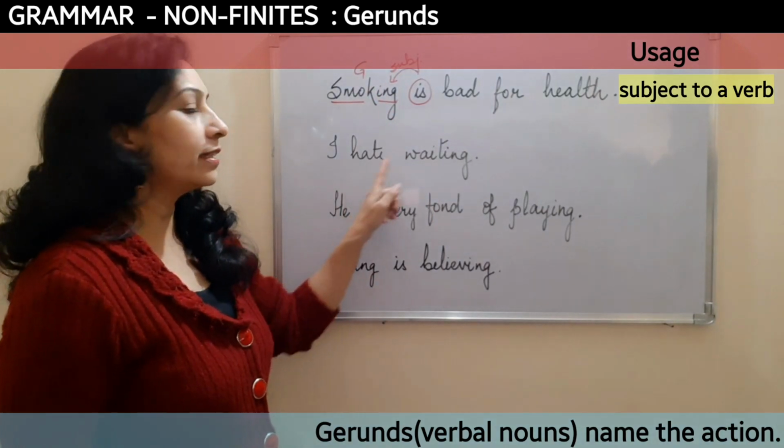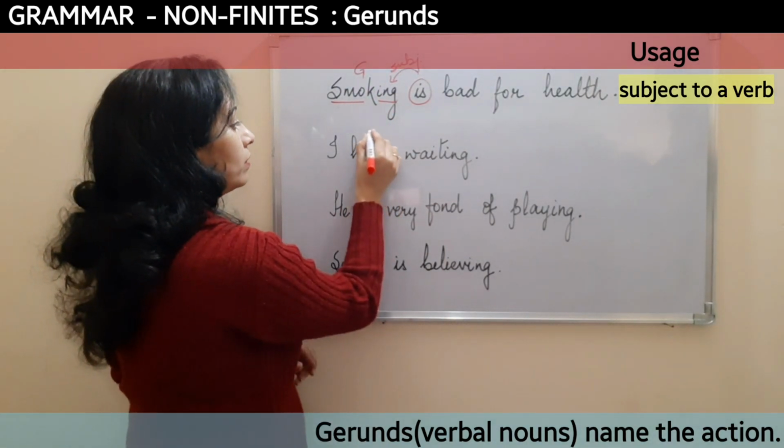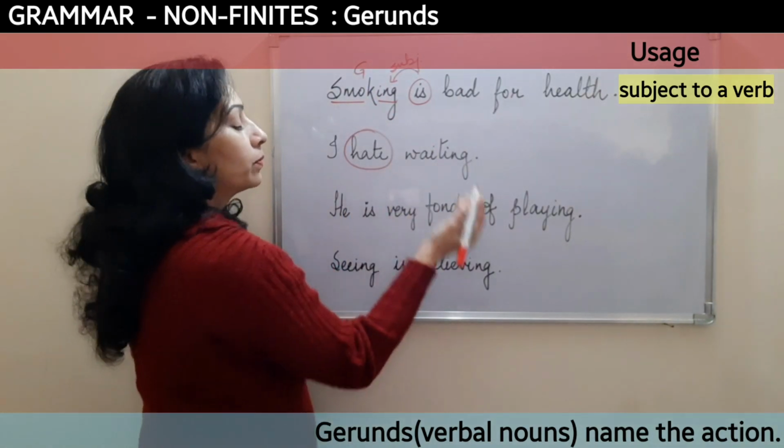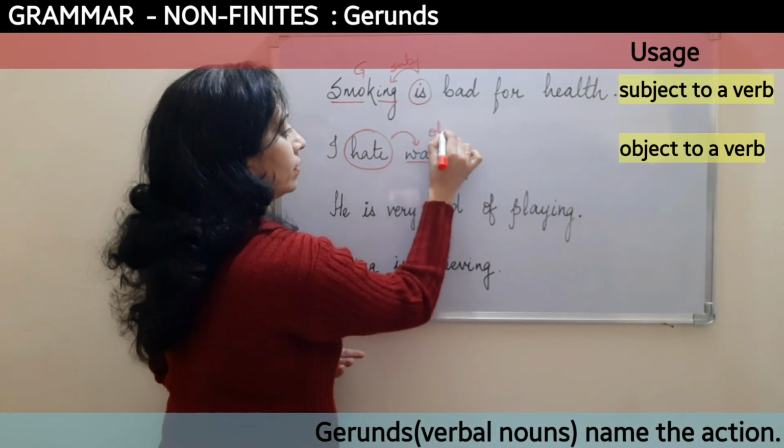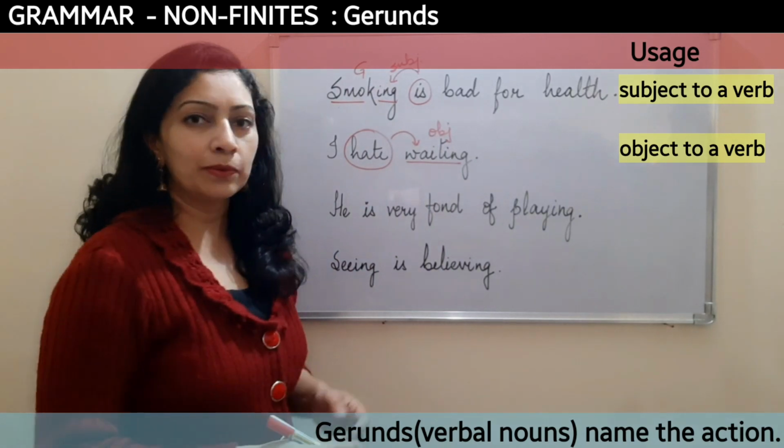Next is I hate waiting. Now here the main verb is hate. But what do I hate? Waiting. So here it acts like an object to the verb.